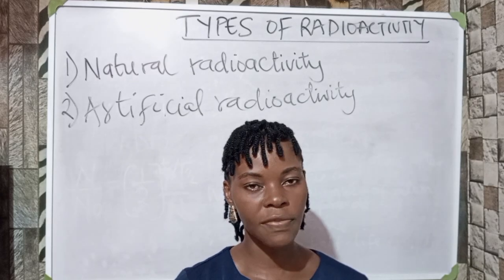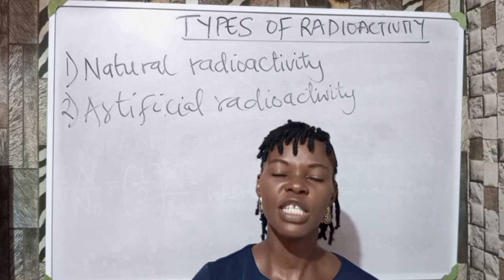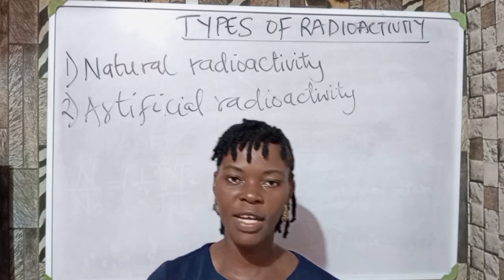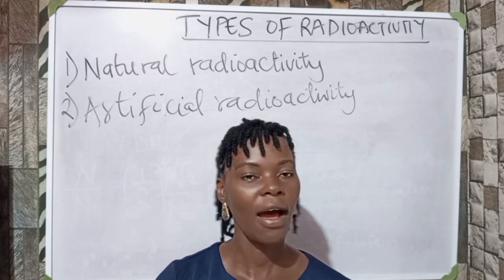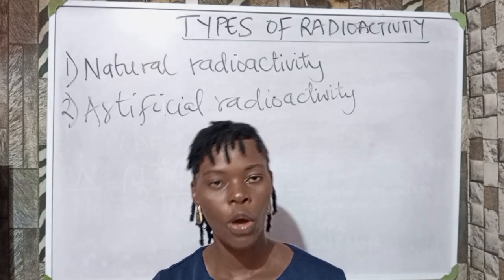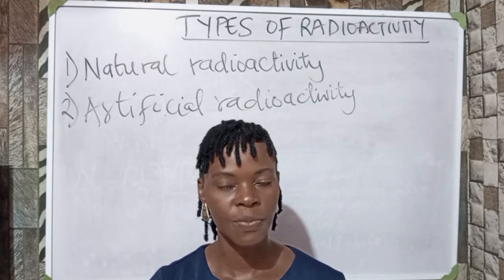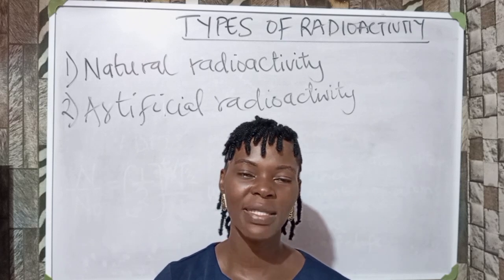We have two types of radioactivity: natural radioactivity and artificial radioactivity. Natural radioactivity is the spontaneous disintegration of the nucleus of an atom of an element, during which it emits alpha particles, beta particles, or gamma rays, or a combination of any of the three, and energy.